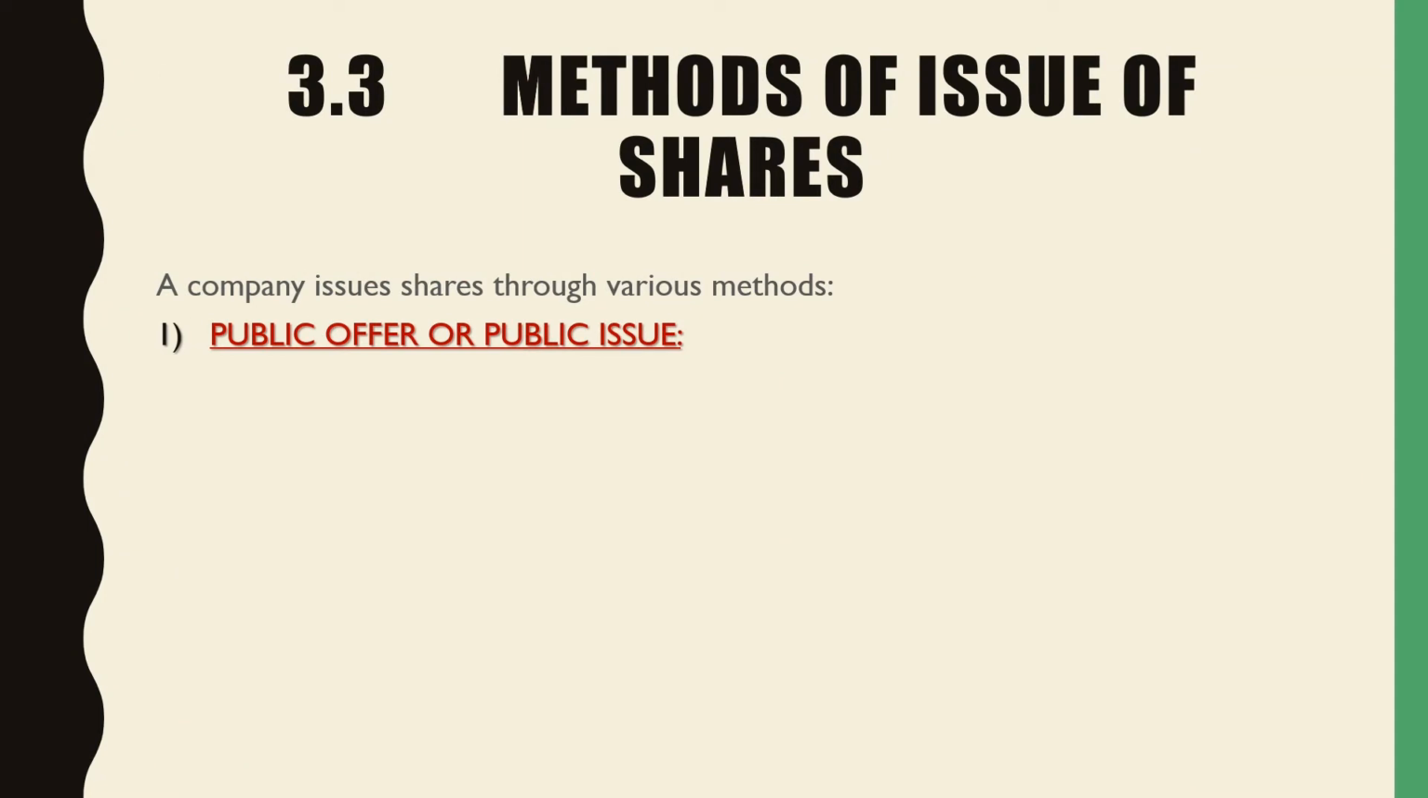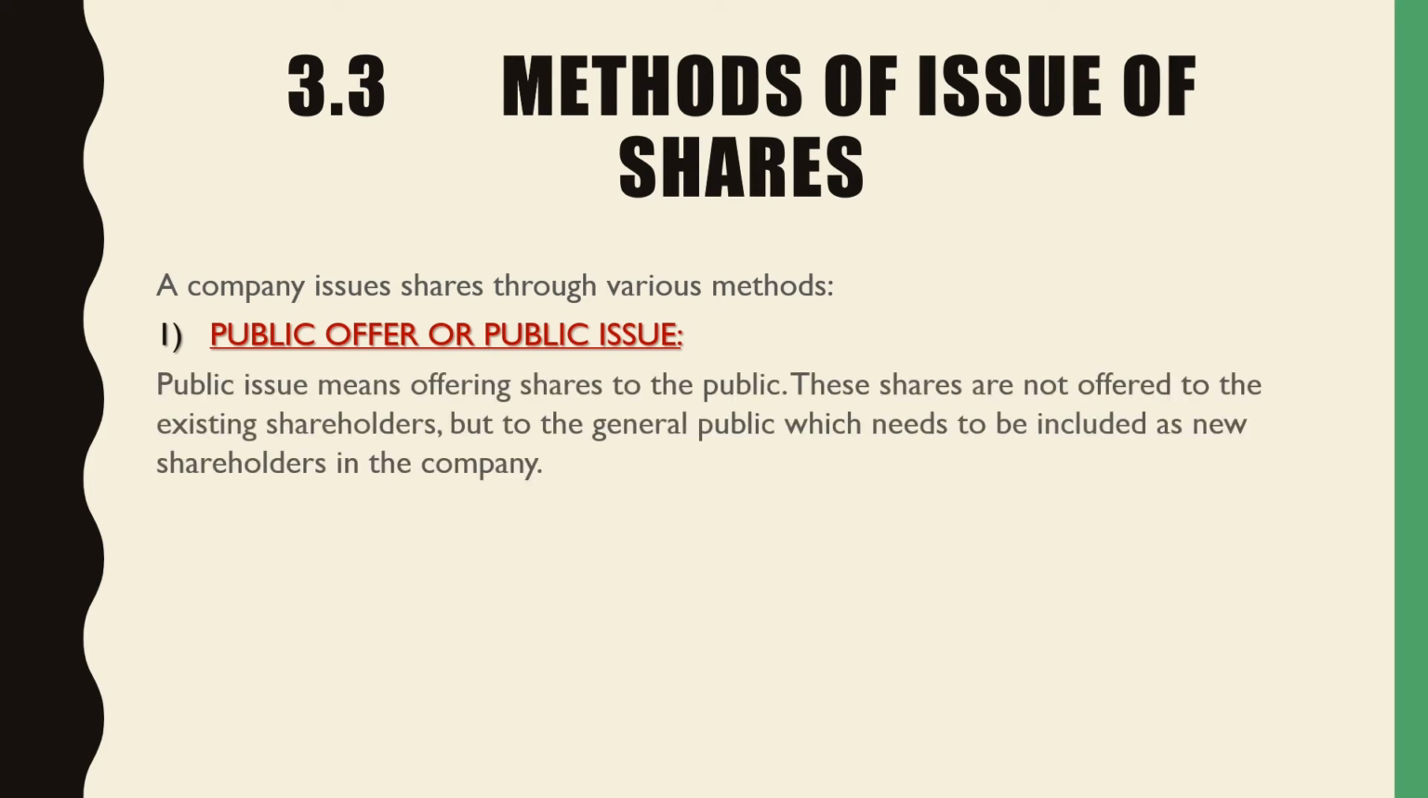So what are the various methods of issue of shares? Let us study that now. First we have the public offer or public issue. Public offer means the shares are offered to the general public. That is what we call the public issue. Public issue means offering shares to the general public. This does not mean that the shares are offered to the existing shareholders, but to the general public, who are to be included as new shareholders in the company.